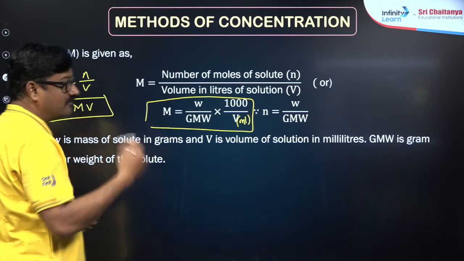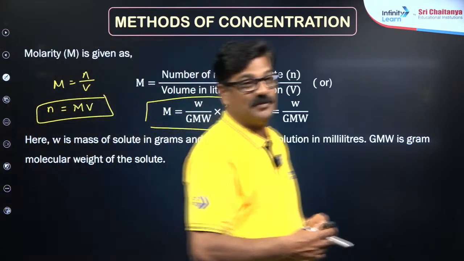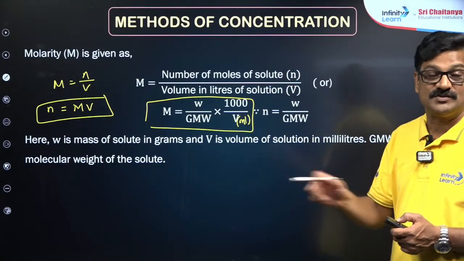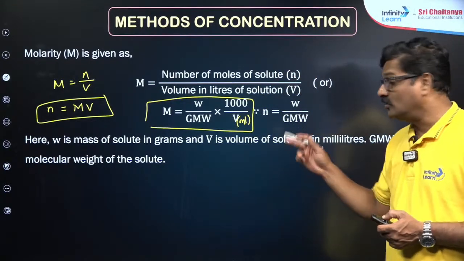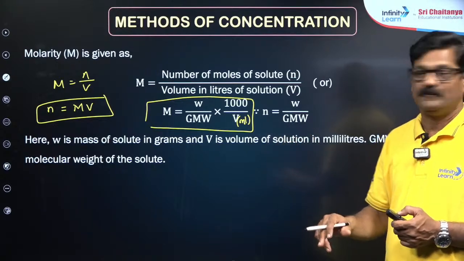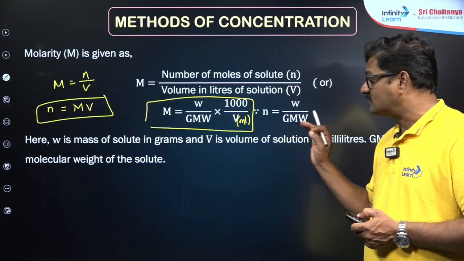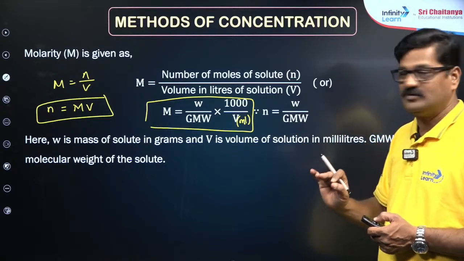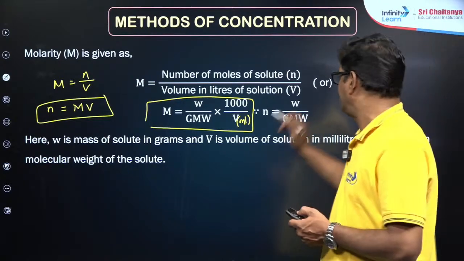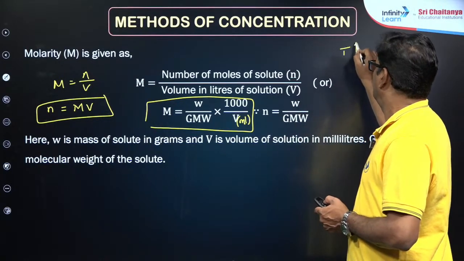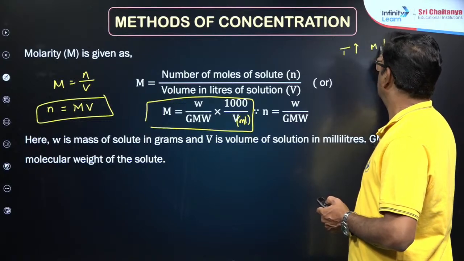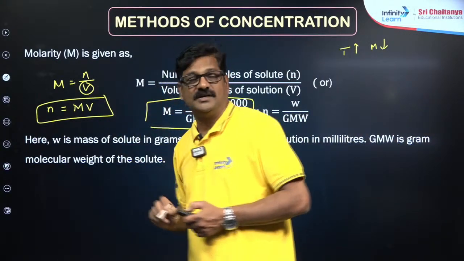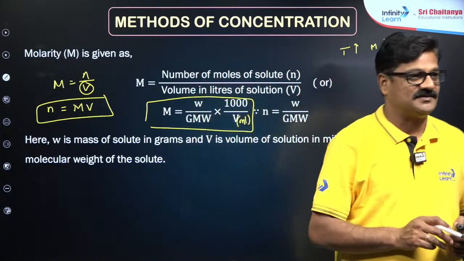So number of millimoles is equal to molarity into volume in milliliters. The milliliter concept is important and the millimole concept is also important. And as temperature is increased, what happens? Molarity decreases because volume increases as temperature is increased.